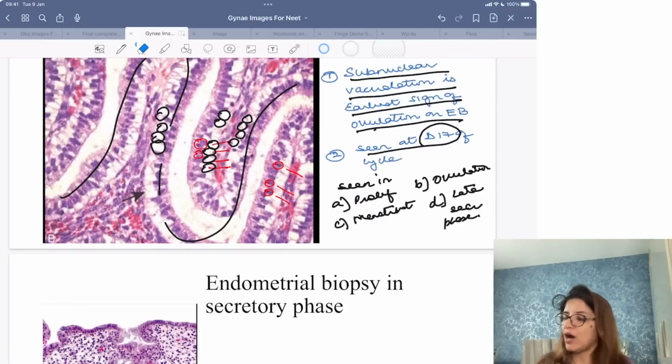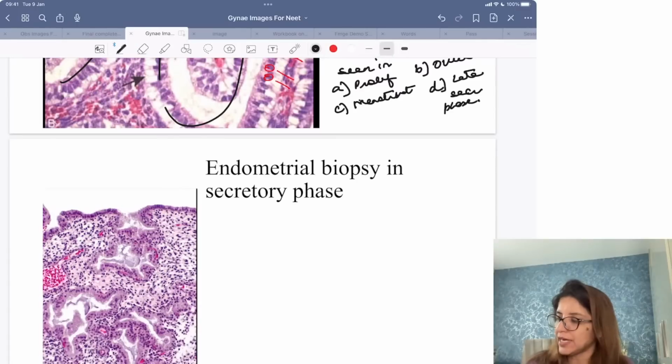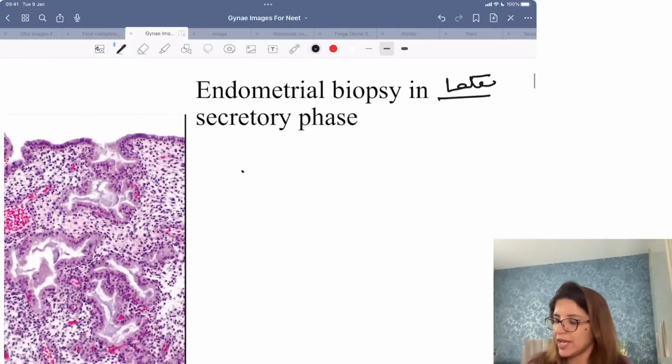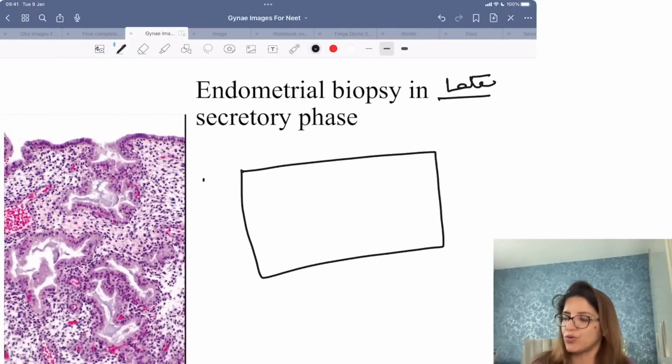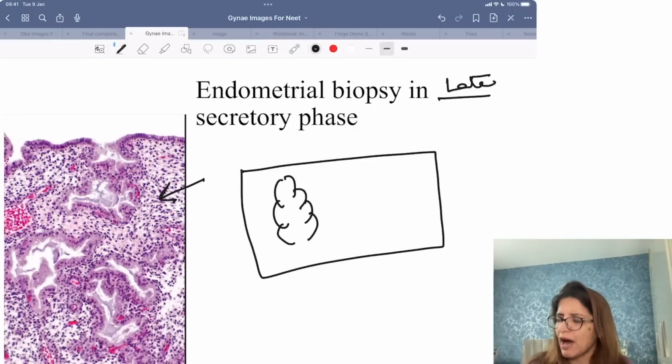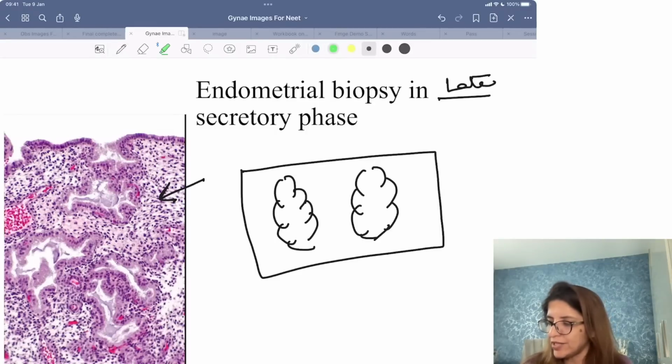Right? Now, how do you get endometrial biopsy in the late secretory phase? In late secretory phase, the endometrial biopsy is going to show you an image like this. What is this image showing you? This image is showing you hypercoiling of glands. Can you see these glands are hypercoiled? So you are getting hypercoiled glands. And inside the glands, I am seeing this white color substance, which is actually the secretions.